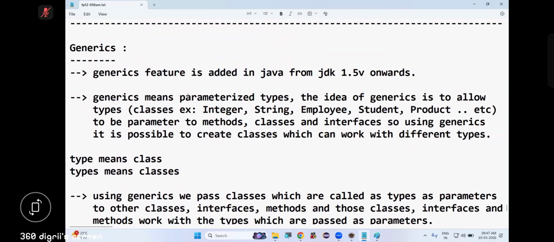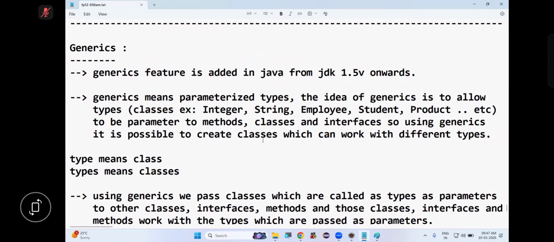Generics is added in Java from 1.5, and generics means parameterized types. Whenever I say type, it means class; type is singular, and the plural of type is types, which means classes. So generics means parameterized type. In generics, we pass a class, which is called a type, as a parameter to another class, interface, or method. Is this clear? And that class, interface, or method works with that type. Type means class, so in generics we pass classes as parameters.